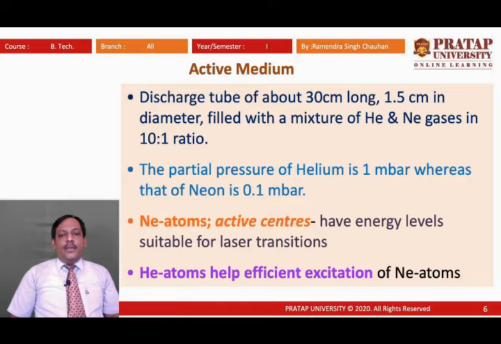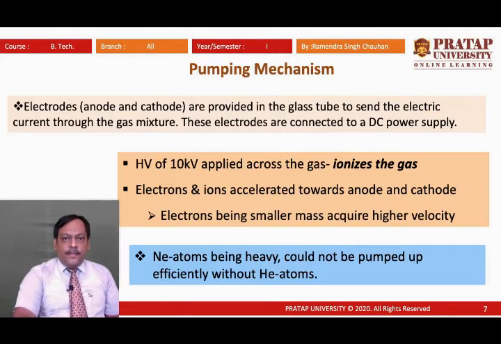Neon atoms are active centers, having a suitable metastable state for achieving population inversion, and helium atoms are used for supporting neon atoms to reach the metastable state.